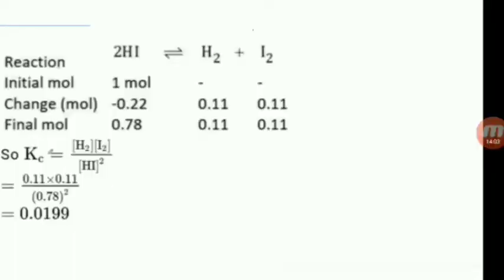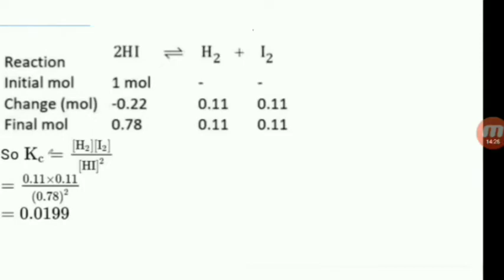You see, 2HI gives rise to H2 plus I2. Initial moles, consider 1 mole, 0, 0. Change of moles, 1 minus 0.22. Why? Because 22% by 100 is nothing but 0.22. So 1 minus 0.22 is 0.78, and here 0.11. Why?